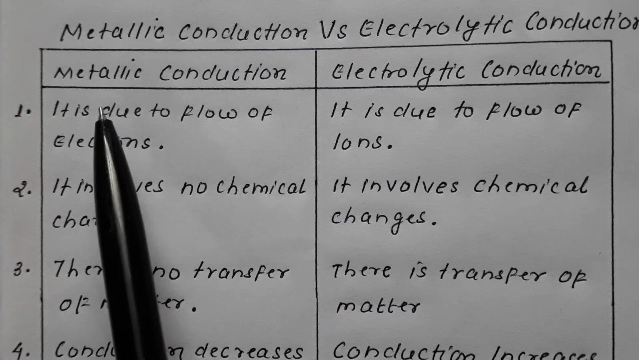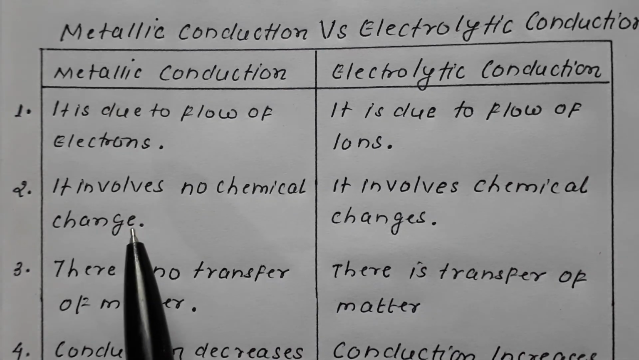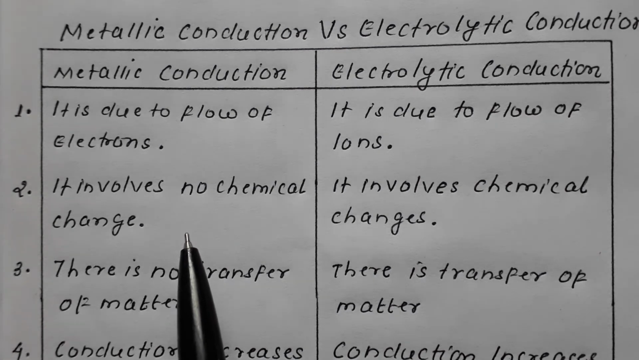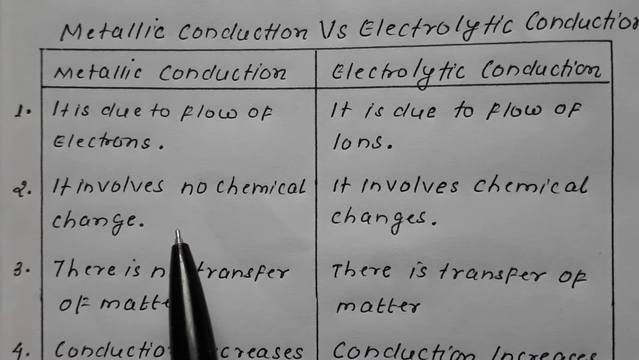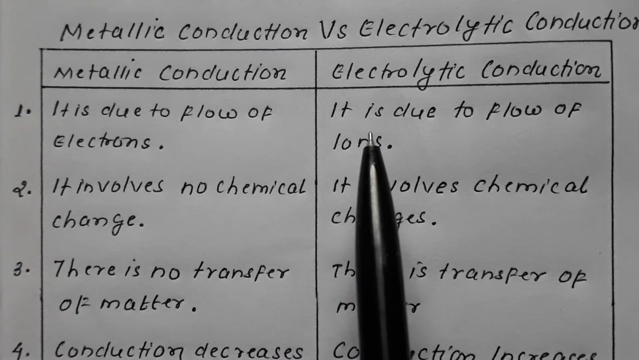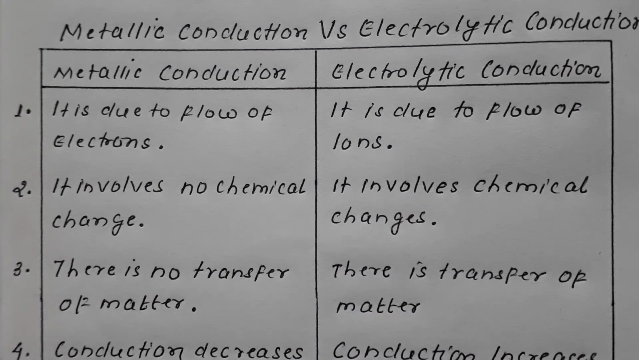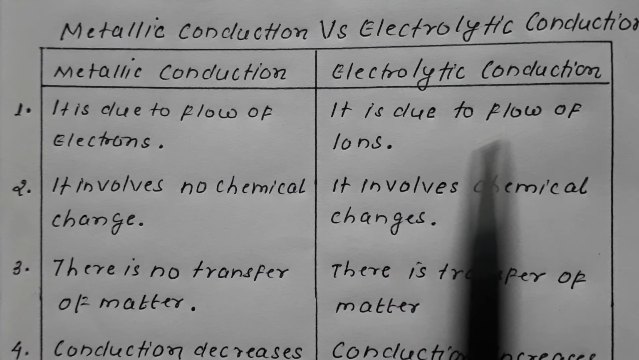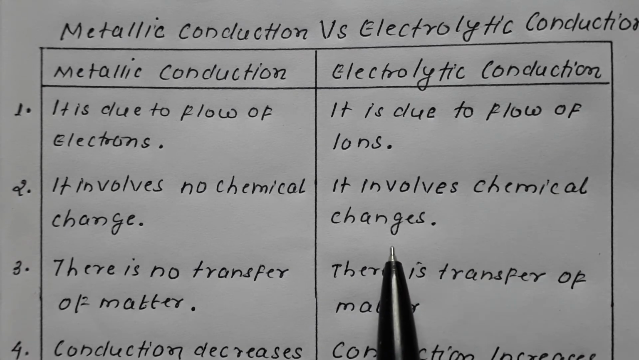Now remember, in case of metallic conduction, no chemical change is involved. There is no chemical change at all, hence it will not be termed as a chemical process. Remember, in case of electrolytic conduction, the chemical change is involved. So electrolytic conduction involves chemical change.